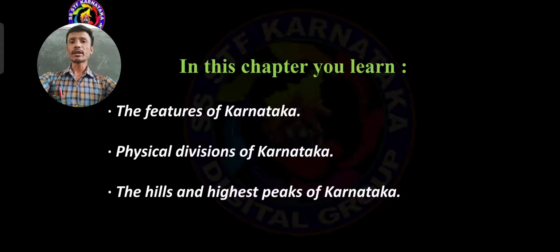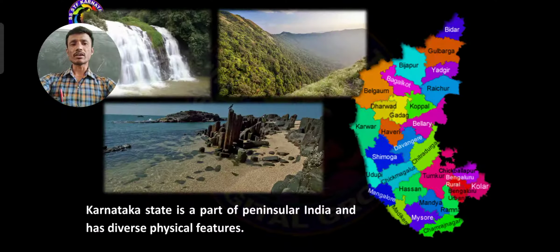And the highest peaks of Karnataka. Highest peak means the top extreme point of something. So we can understand in this lesson the hills and highest peaks of Karnataka. Hill stations and peaks are almost the same. Dear students, these are the learning factors from the lesson physiographic divisions of Karnataka. So welcome to the lesson.